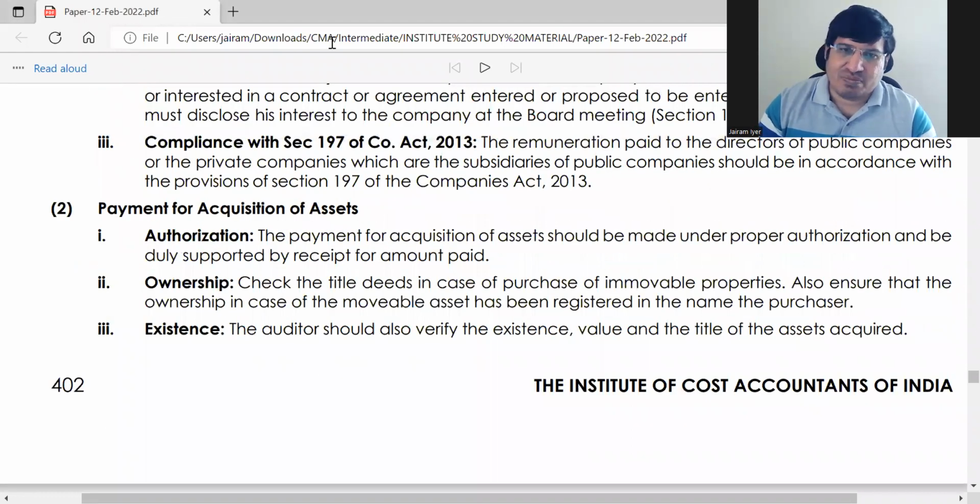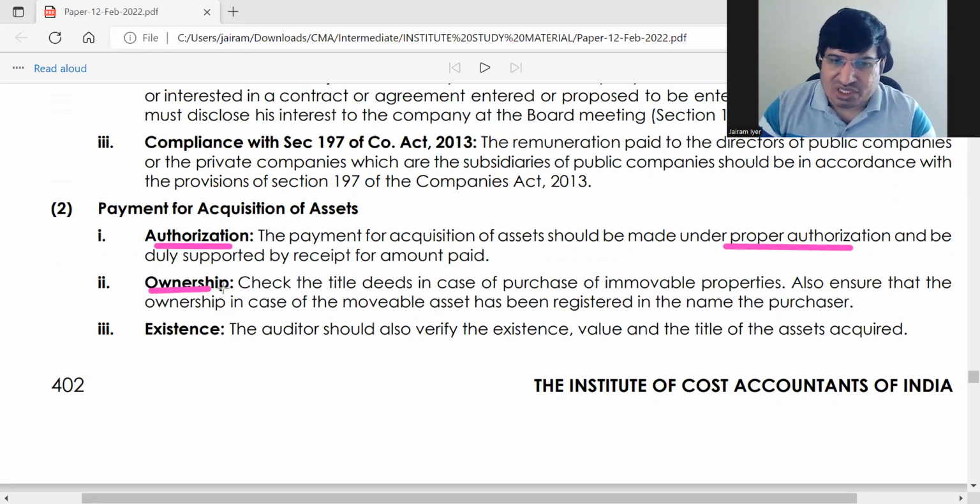Next is payments for acquisition of assets. So you have bought assets. First again, for any major payment, major receipt, see the authorization. Whether there is proper authorization to buy that asset, right?